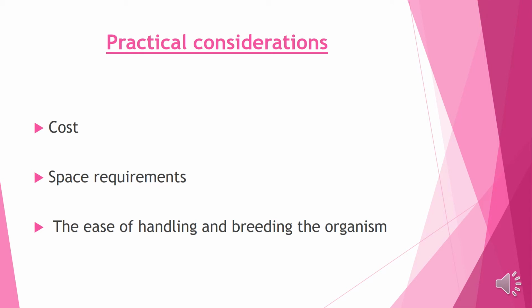Now the practical considerations. Cost. How much cost will be required for maintaining a particular breed or for setting up a particular experiment must be known to the researcher. Then space requirement. How much space will be required in the laboratory for a particular research work or experiment must also be known to the researcher for choosing a model organism. And the ease of handling of an organism must also be known, as well as the breeding program of the organism.